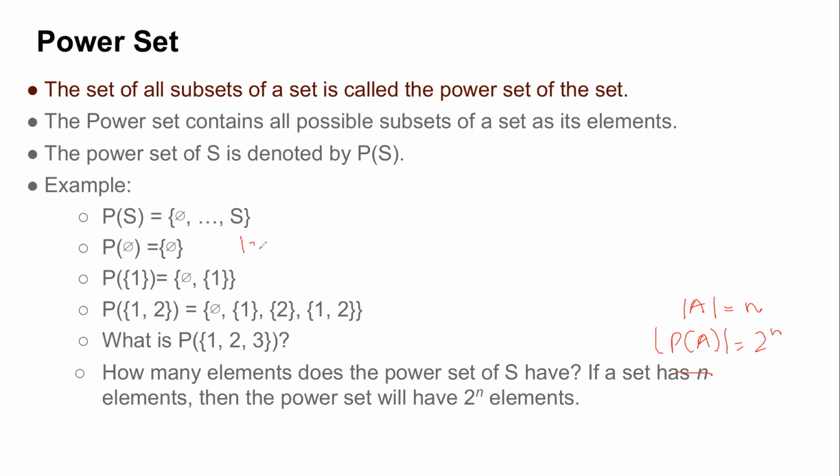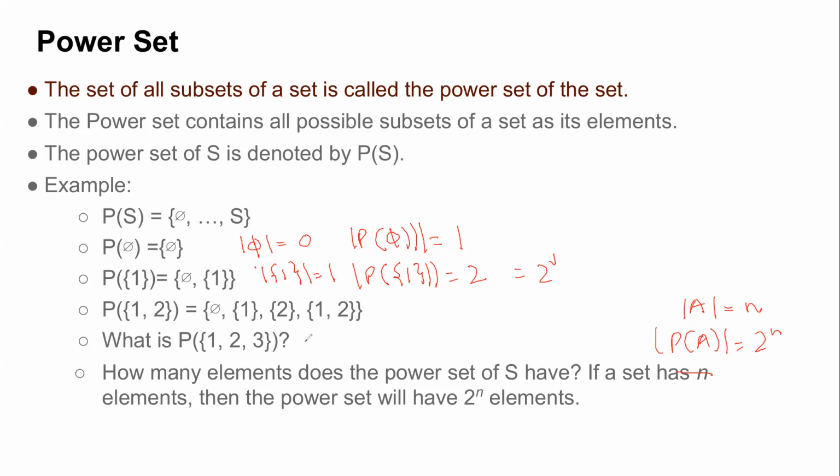So we know the size of phi is 0. And what is the size of the power set of phi? You can see it's just one element, right? Similarly, the size of the set 1 is 1, and if I see the size of the power set of 1, you can see it's 2, which is 2 raised to the power 1, right?